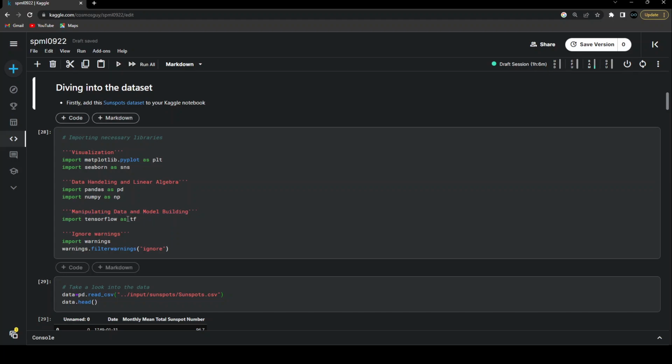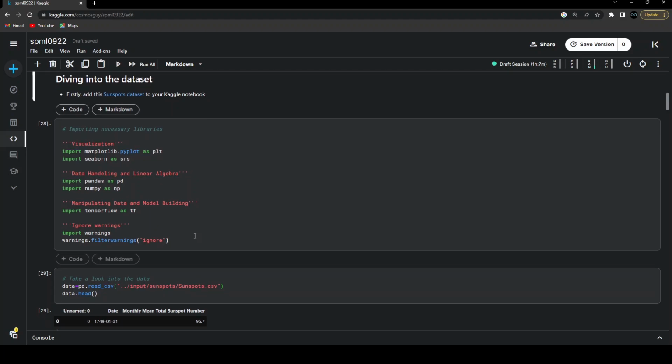So I'm also importing that. And then to avoid any kind of warnings that I'll be getting throughout the coding cells, I'm just using these two lines of code, that is importing warnings and then warnings.filterwarnings. I'm simply going to ignore all of them. So this is the basic stuff that you must have seen in all the other videos that we have uploaded in this playlist. So yeah, that's pretty much about importing the necessary libraries.